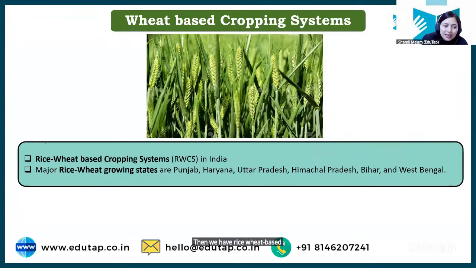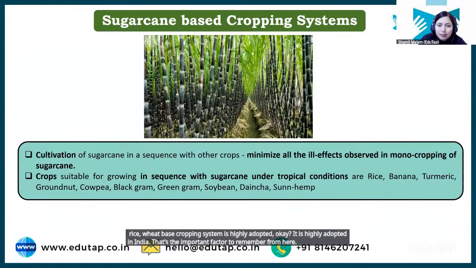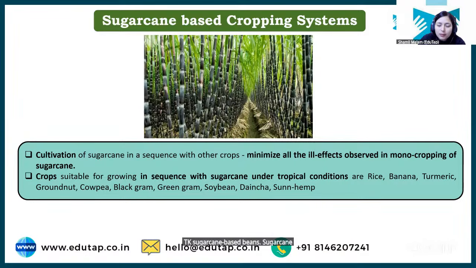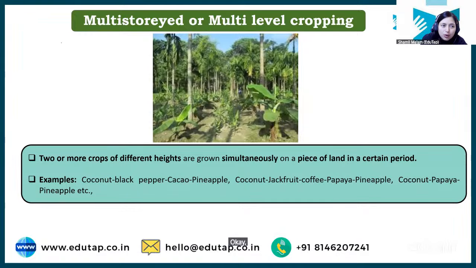Then we have rice wheat based. So students, India के लिए आपको याद रखना है, in India rice wheat based cropping system is highly adopted. That's the important fact to remember from here. ठीक है, sugar cane based means sugar cane is our main crop and along with sugar cane we are growing other crops. Okay, this is important.